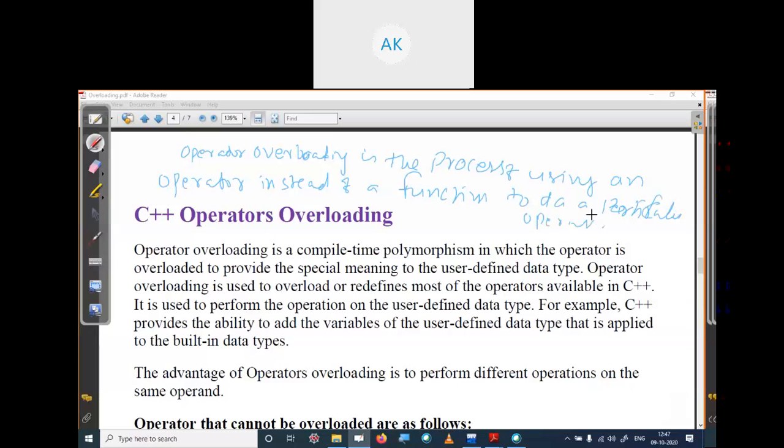Again, I'm just repeating the meaning: we use an operator instead of a function to do a particular operation.